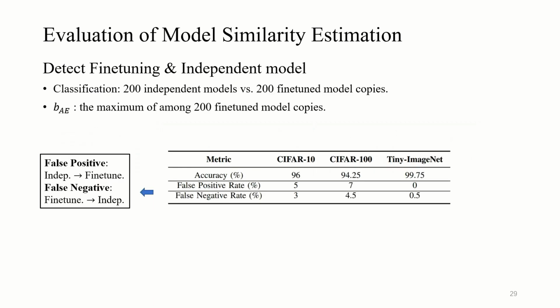To classify the RAI2 model modifications, for each dataset, we train 200 independent models using different but unknown random seeds for initialization. The threshold is the maximum reconstruction error among an equal number of fine-tuned models within 20 epochs. The table summarizes classification accuracy, false positive and false negative rates. Note that the most important result is the false negative rate because it measures the possibility that an adversary evades the judgment. We found that the false negative rate is low and bounded by 4.5%, indicating that the adversary has a low chance to evade the detection.